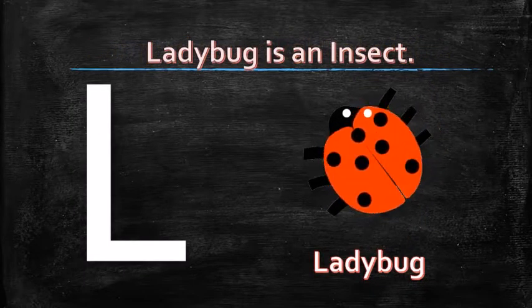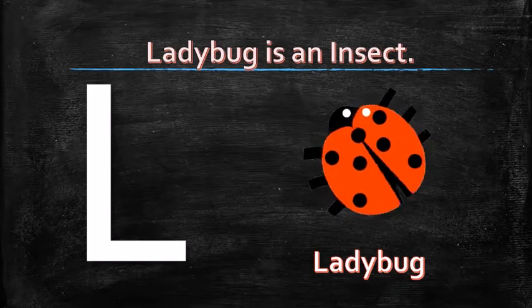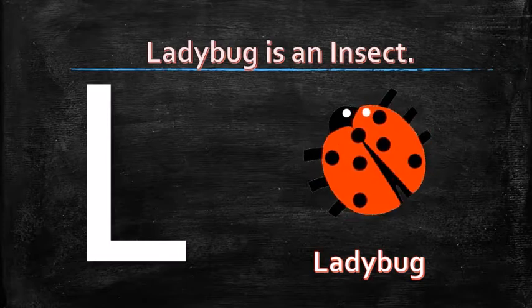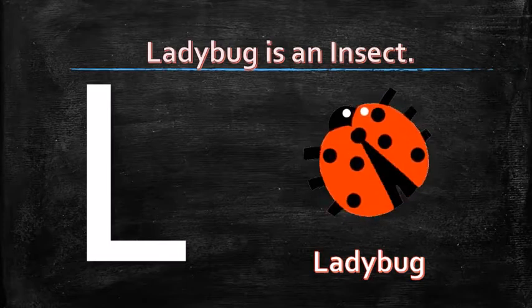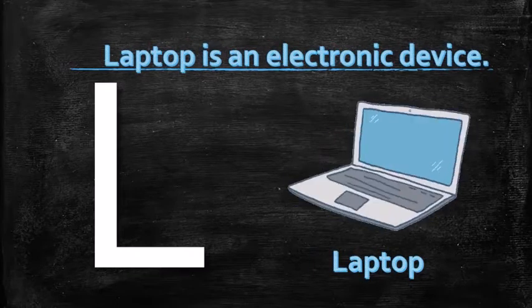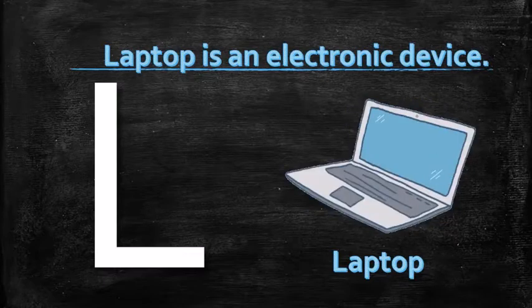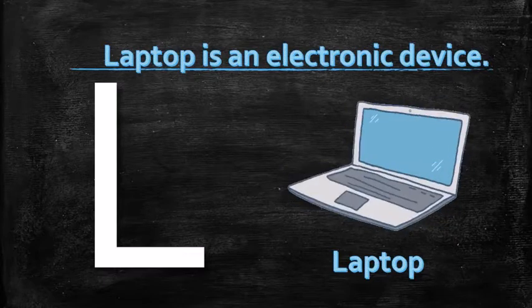L for ladybug. Ladybug is an insect. L for laptop. Laptop is an electronic device.